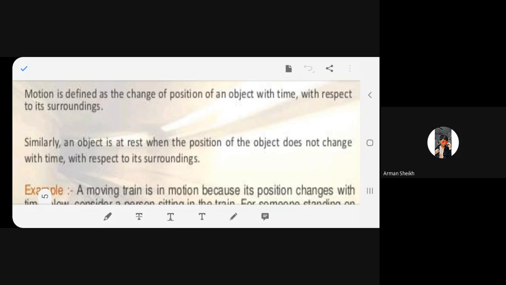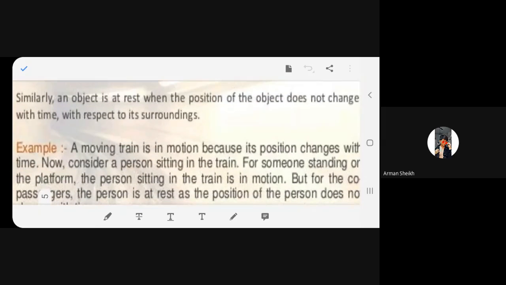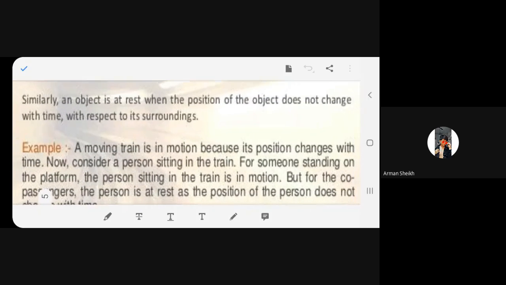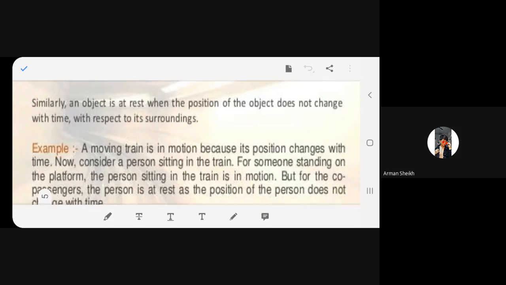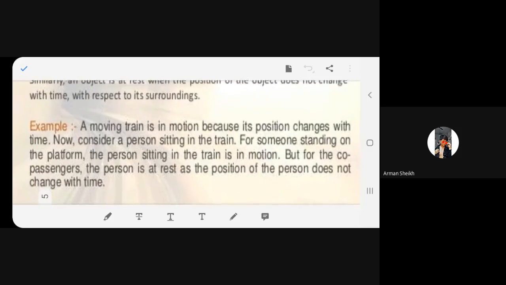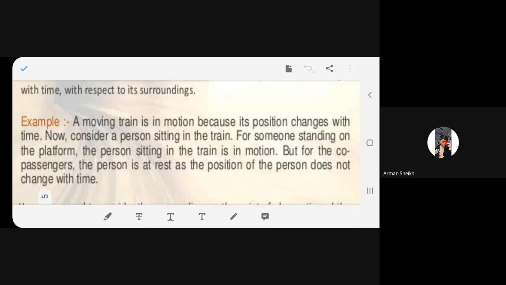Motion is defined as the change of position of an object with time, with respect to its surroundings. Similarly, an object is at rest when the position of the object does not change with time with respect to its surroundings. Example, a moving train is in motion because its position changes with time.